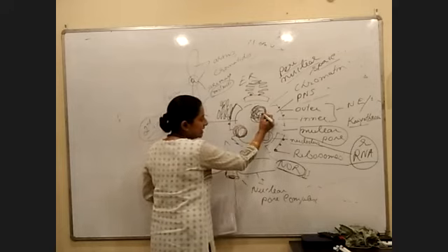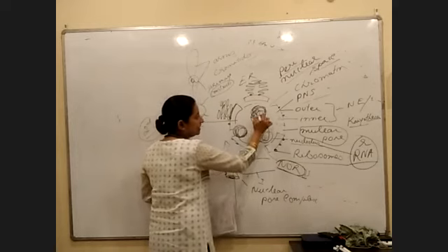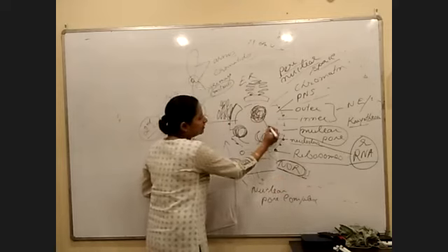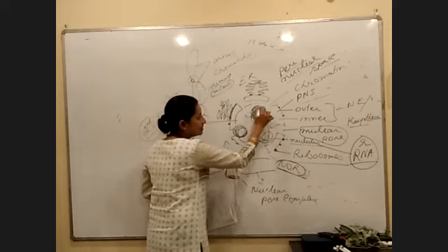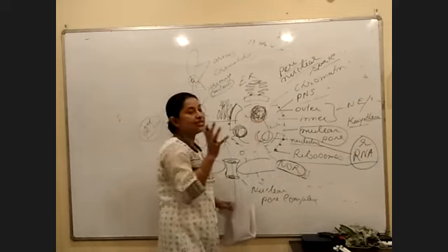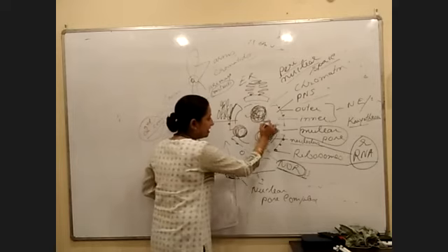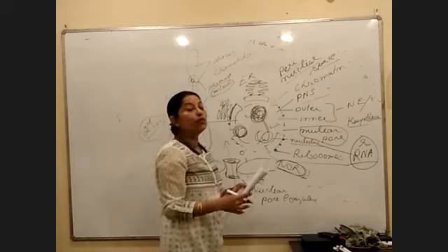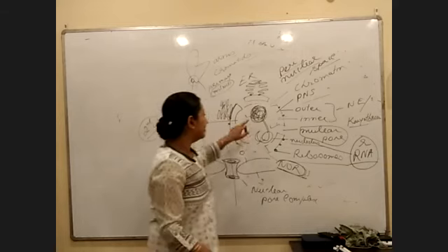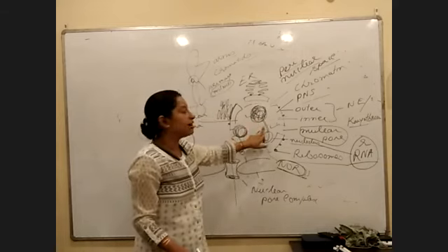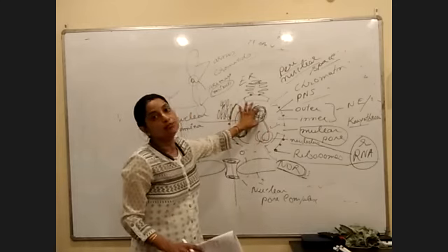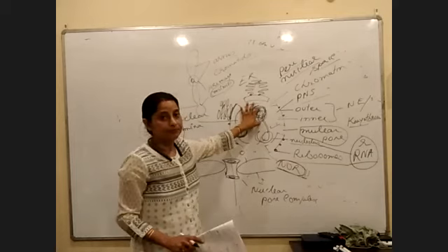So those which are densely packed, what will they do? They will take in more color. If I'm talking about this area and this area, this is the area where the chromatin network has been tightly packed, and this is the area where the chromatin network has been loosely packed. Now, when you apply the stain, this part will also take in the stain, and this part will also take in the stain. Who will take in more stain? Obviously, this part will take in more stain. Is the concept clear?